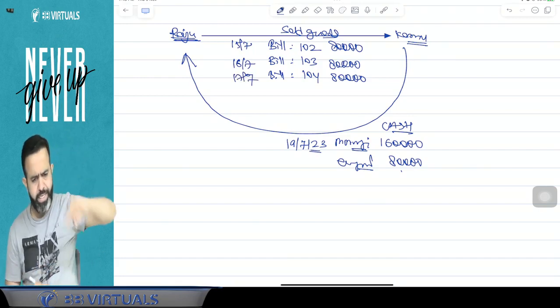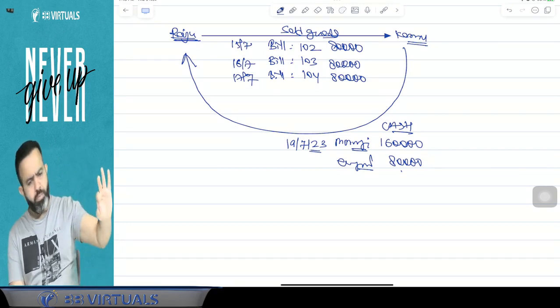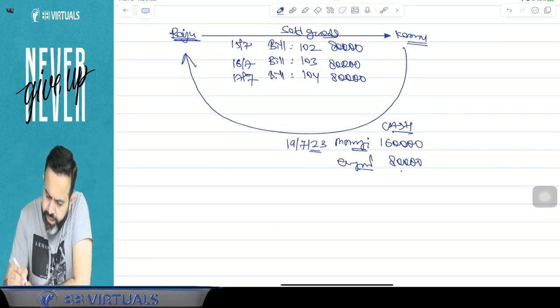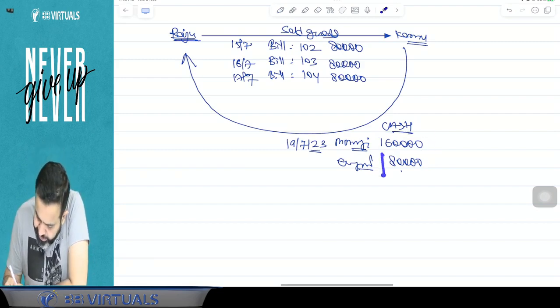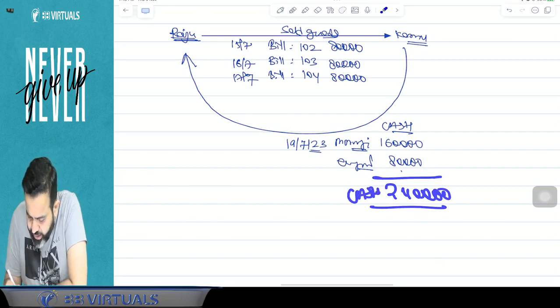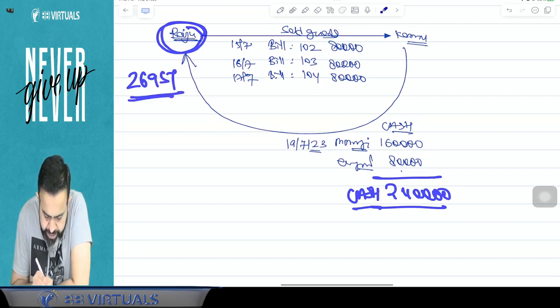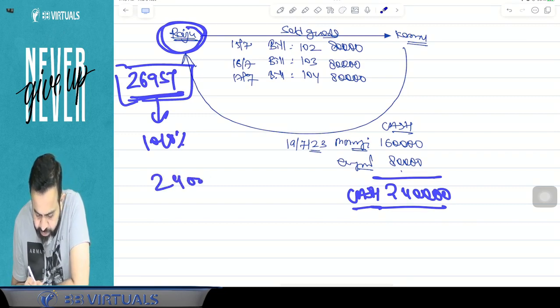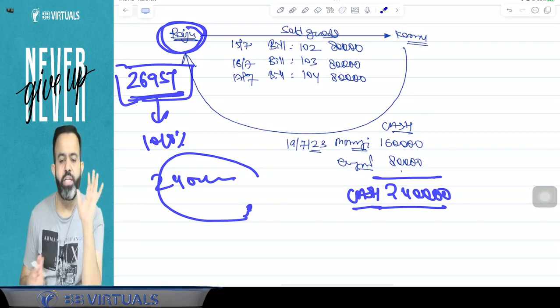There were 3 bills of 80,000. But he received the payment from Kamu on a single day. In the morning he received 1,60,000, and in the evening he received 80,000. So in total he received 2,40,000 in cash in a day. The question is, is there a violation or not? The answer is yes. There is a violation of 269ST, and guys, Raju is required to pay a penalty of 100%, meaning a penalty of 2,40,000 rupees.